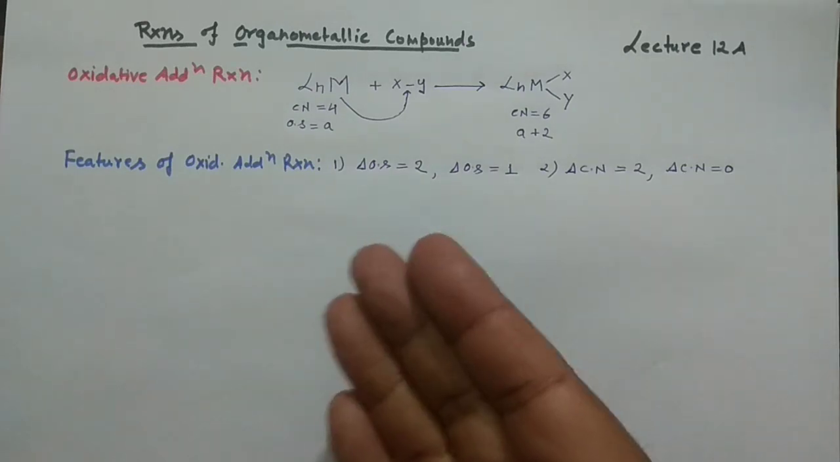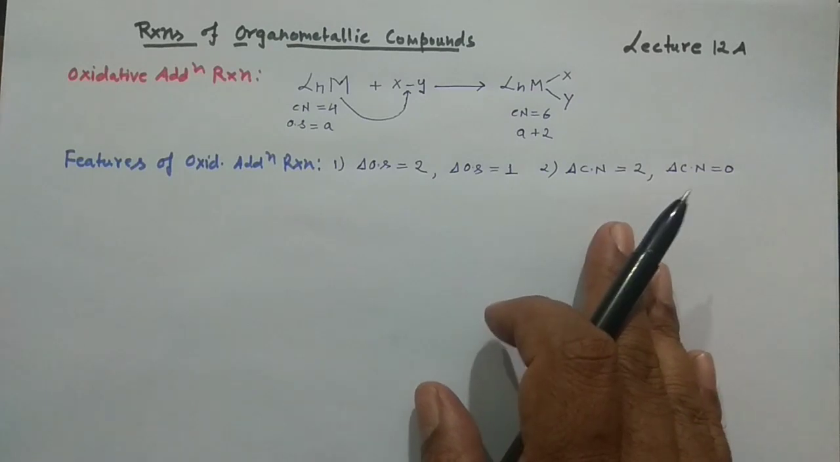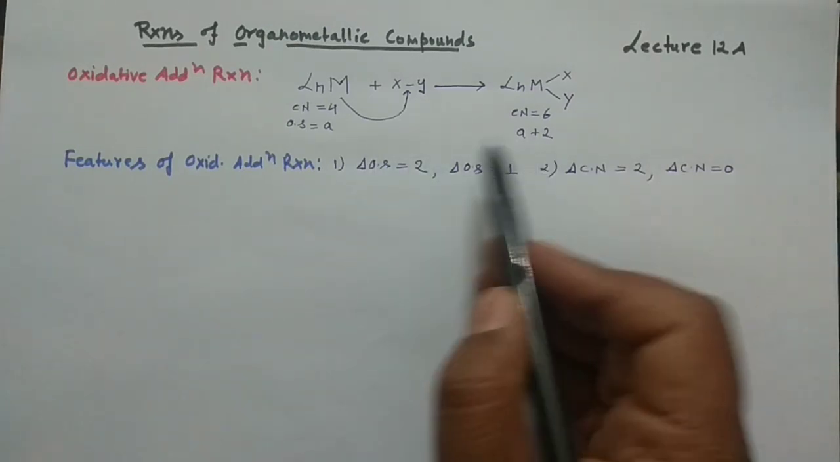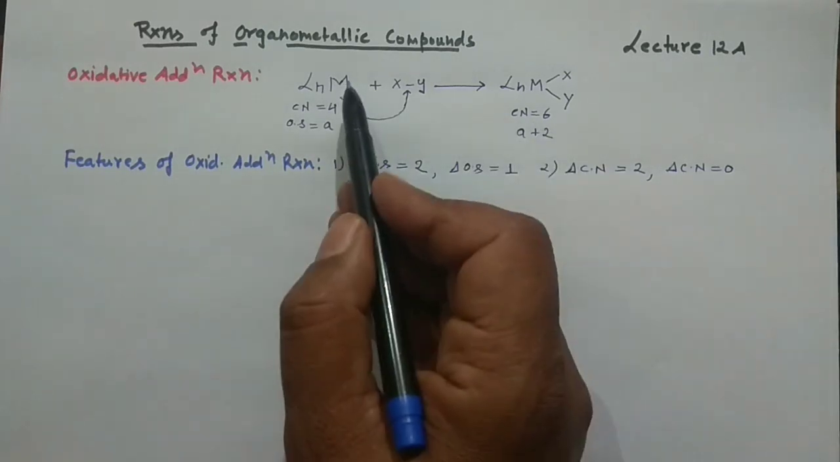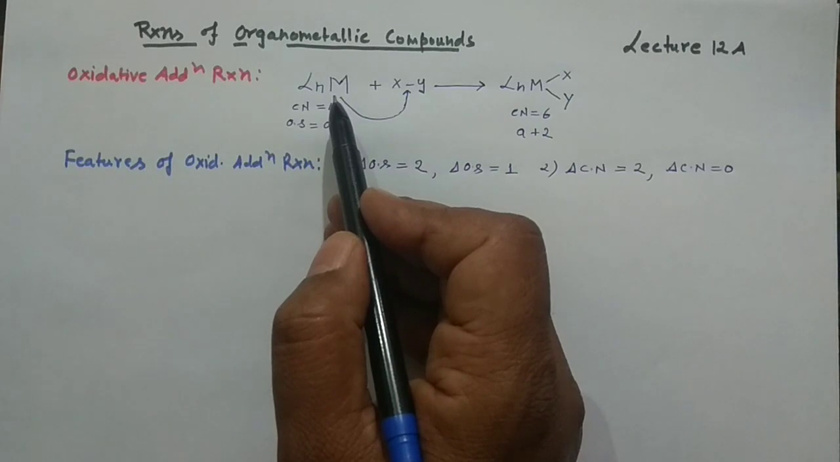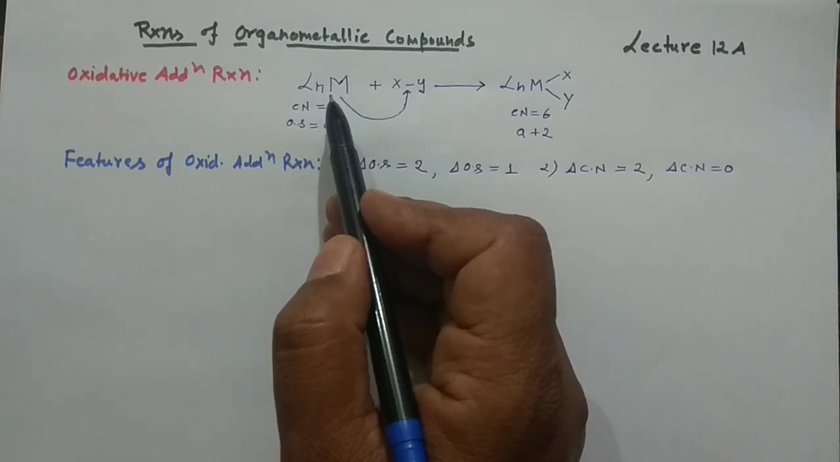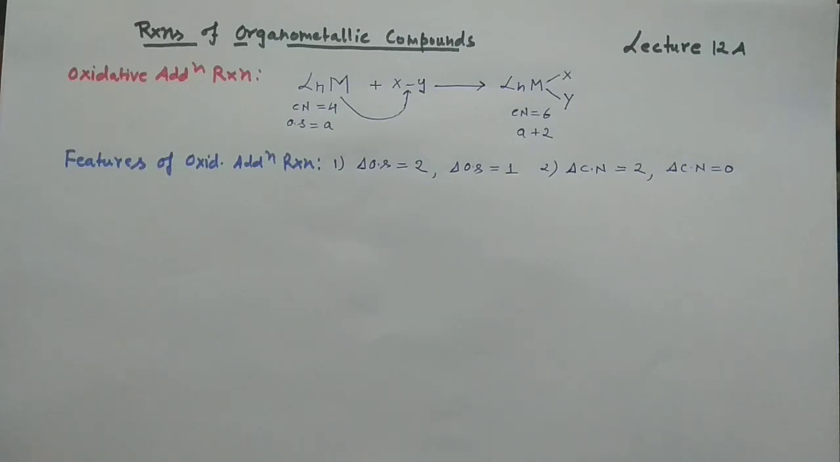And one more thing which you can note down: whenever this oxidative addition reaction takes place, since the oxidation state is increased by 2 units, generally the electron count of the central metal would be decreased by 2 units. Okay, this should be remembered. So these are the two important hallmarks for these reactions.